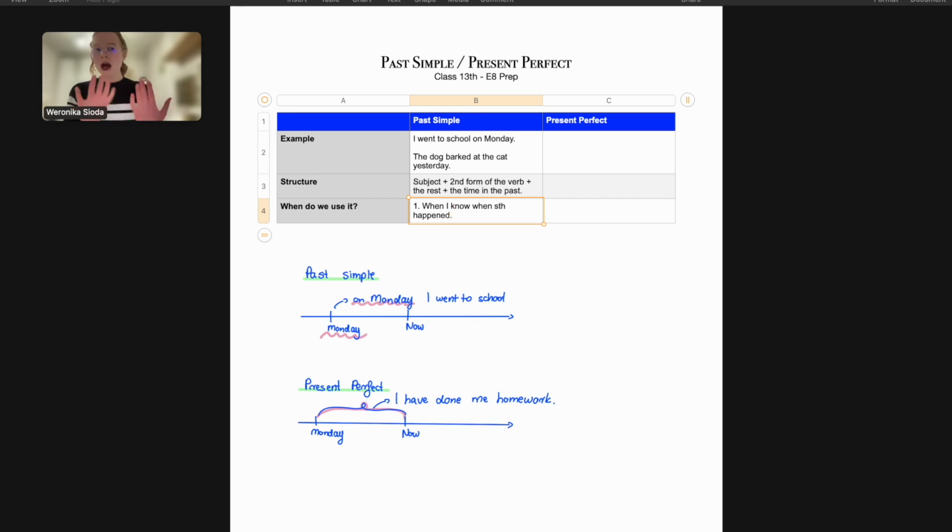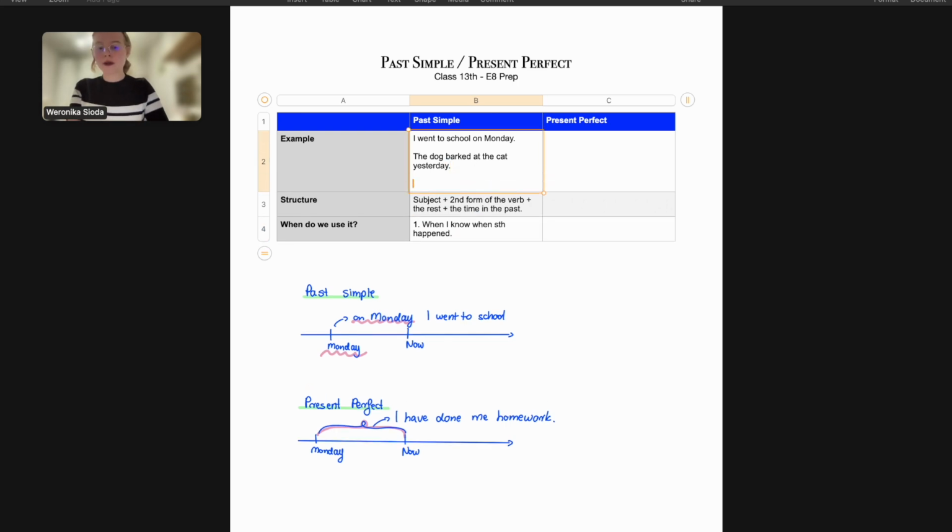Okay. However, sometimes I won't really mention when something happened. For example, I can say, I broke my leg. And in this case, I will write it down as well, I broke my leg. I will use the past simple tense, even though I do not mention when. And this is for the sole reason that you do not break your leg for, let's say, 20 minutes, nor for 2 hours. You break it in a certain moment in the past.